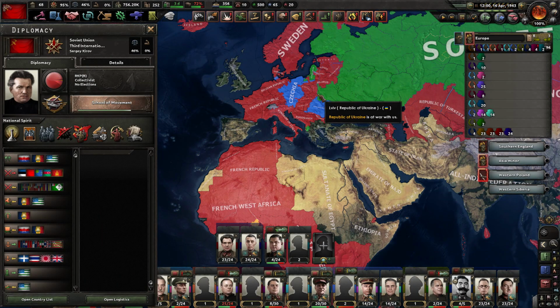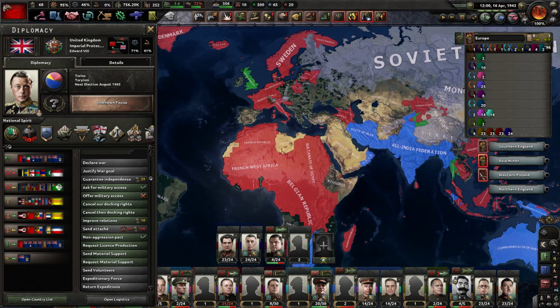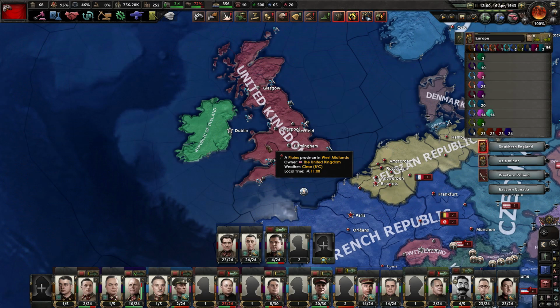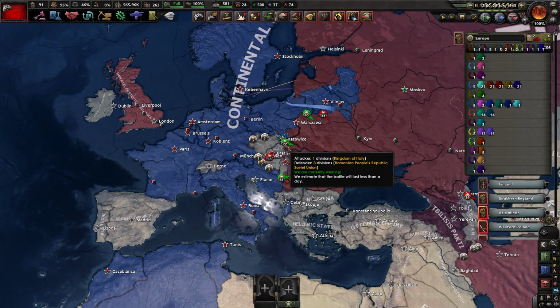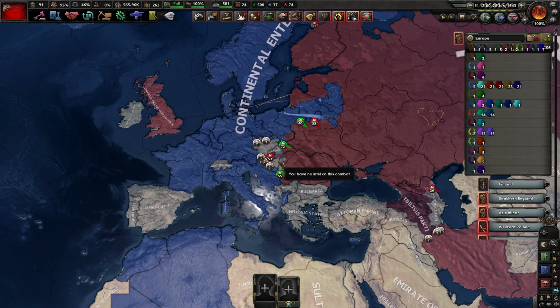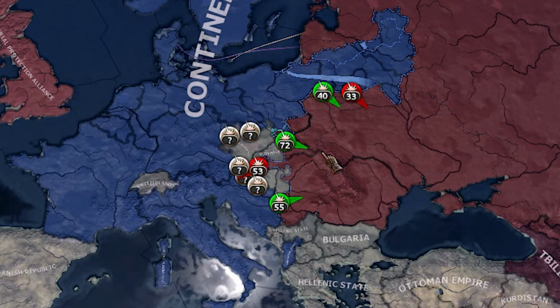They've got lots of enemies, but at the same time they've got the United Kingdom, which is also fighting against the Continental Entente. I don't know how useful it is, but it is still better than fighting alone against Paris. If you want to understand what is happening in Europe, you can look at this map and understand that you can't understand anything about it.